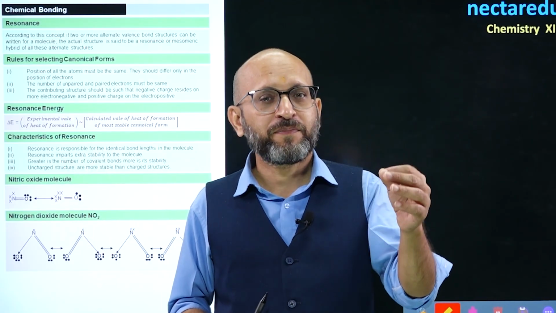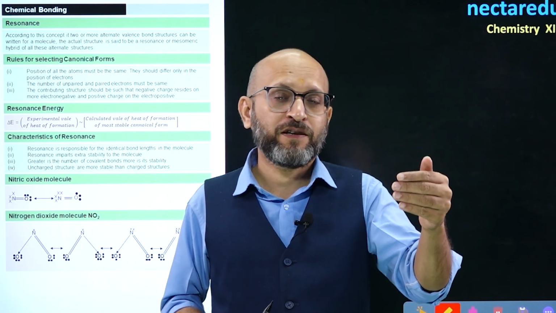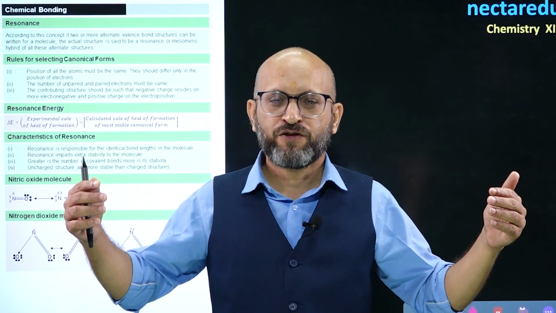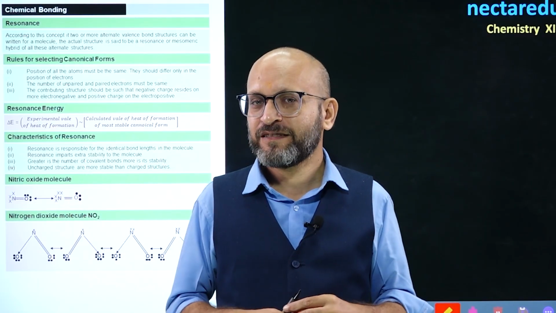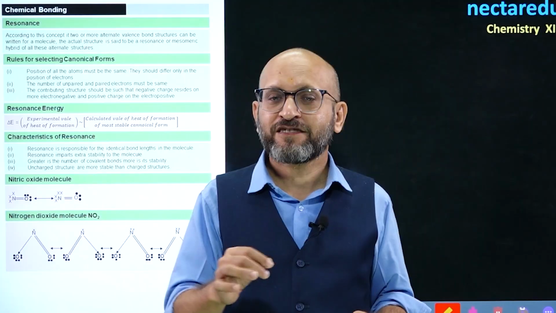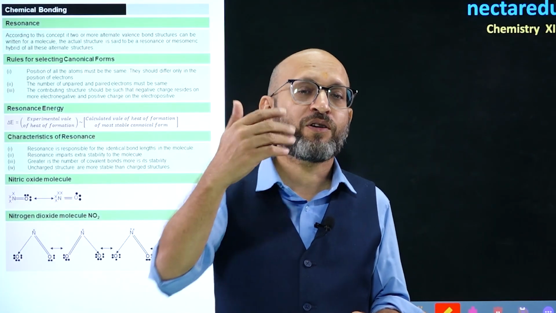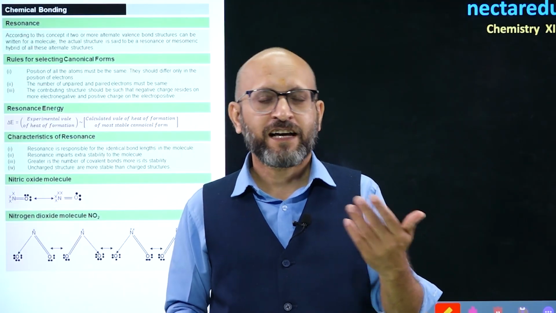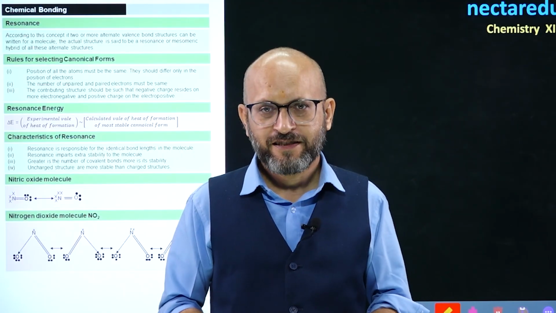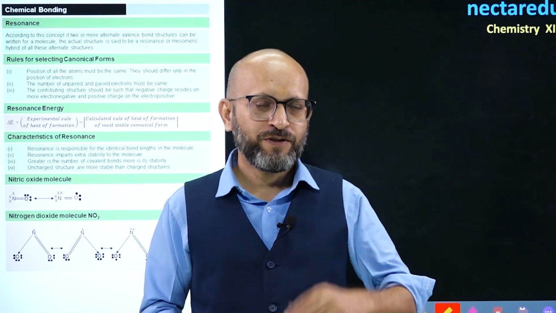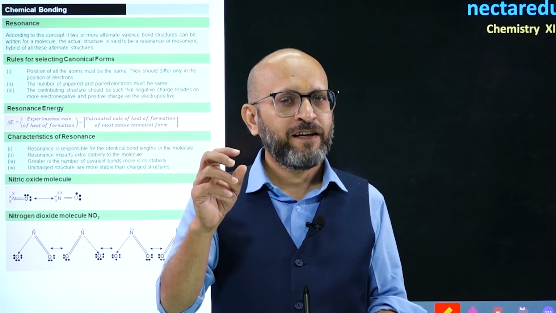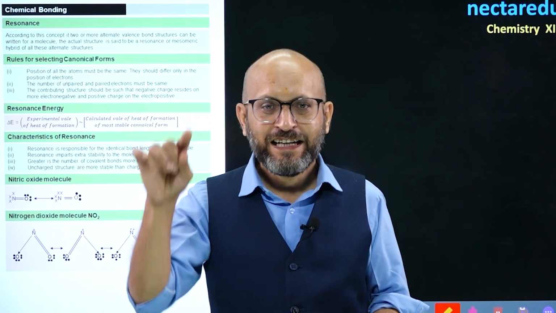All those multiple theoretically possible or imaginary structures of the molecule, which we draw to understand all properties, are called resonating structures, or contributing structures, or canonical structures. So, resonance structures could be called canonical structures or contributing structures. For that matter, if you take up benzene, its 6 pi electrons are delocalized.